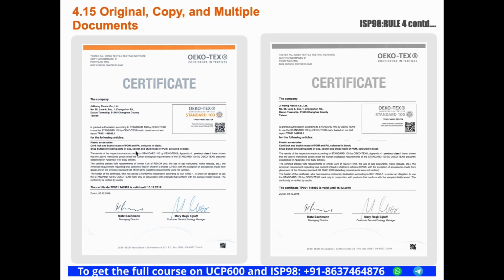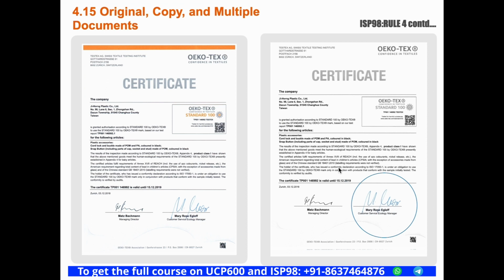Because on its face it seems to be original, the signature seems to be original, so we can consider this document as an original. But the document on the right side is clearly a copy, while on its face apparently this document seems to be a copy and this signature also seems to be a copy. But the second case is like this.